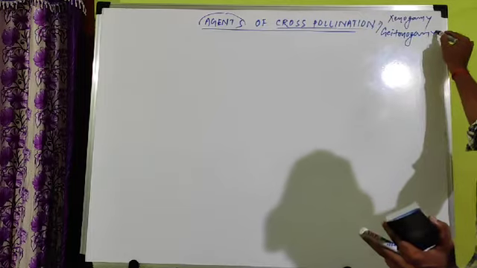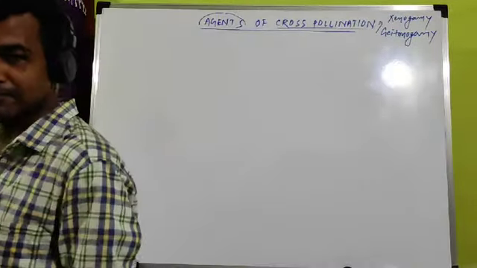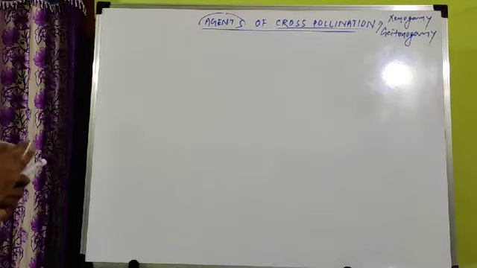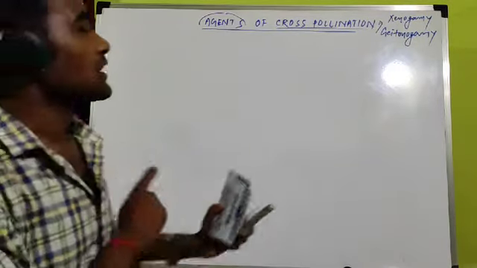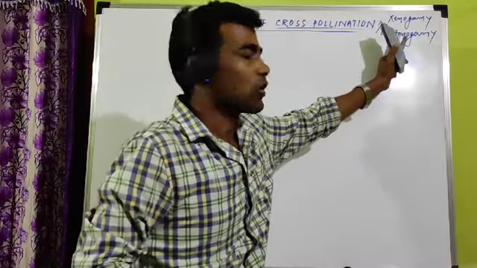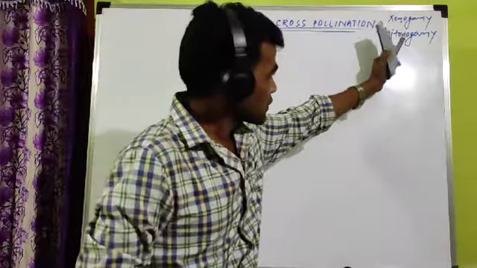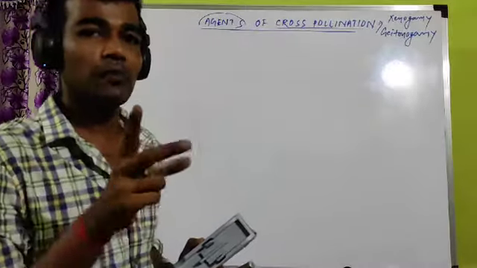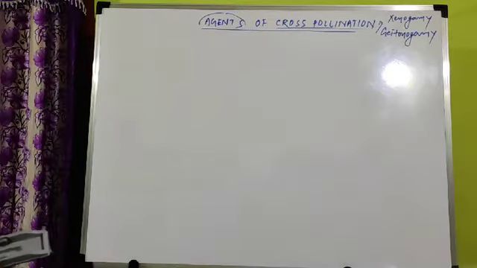Heterogamy. And what is heterogamy? Already we have discussed in the self pollination part. The transfer of pollen grain from anther to stigma of another flower, but born in a single plant. In heterogamy a single plant is involved, but in xenogamy different plants are involved. In case of heterogamy, no doubt there is a single plant, but two different flowers are involved. So that's why there is a requirement of agent of pollination. So that's why agents of pollination are required in xenogamy and heterogamy, two types of pollination. In autogamy it is not required.